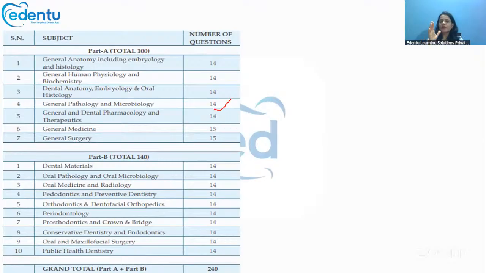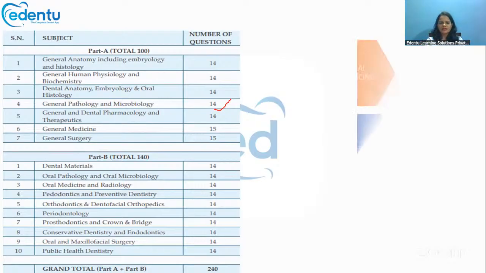From microbiology alone, you can expect somewhere around 6 to 7 questions. If more questions were asked from general path, then there will be fewer questions from microbiology and vice versa. That can happen. But usually you can expect around 6 to 7 questions from microbiology alone.